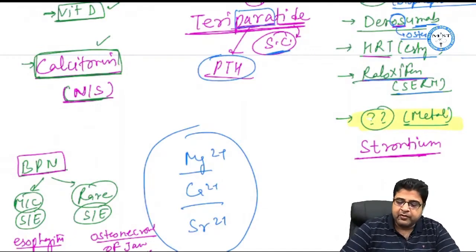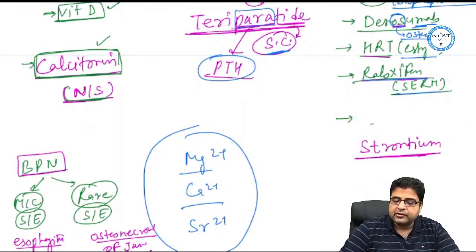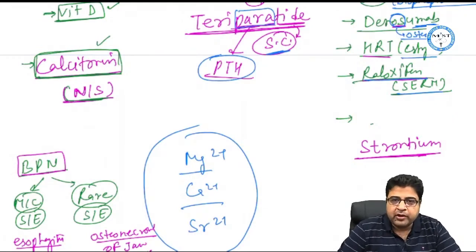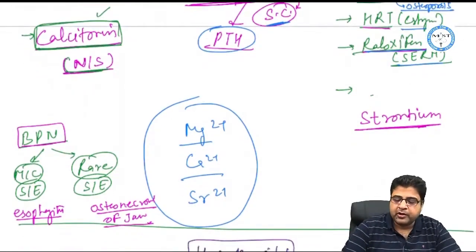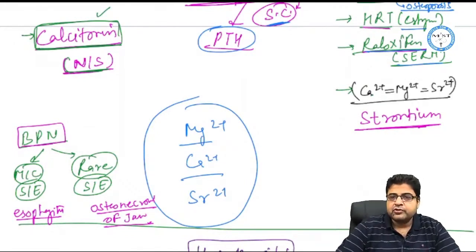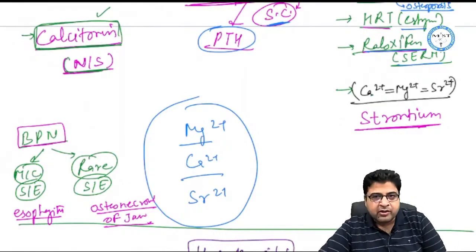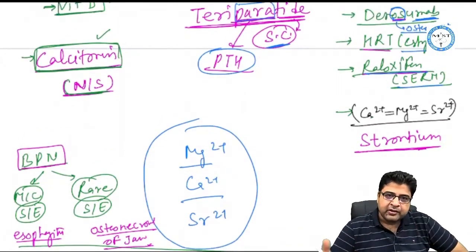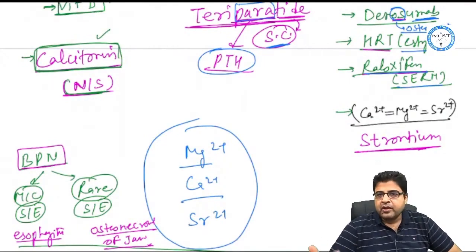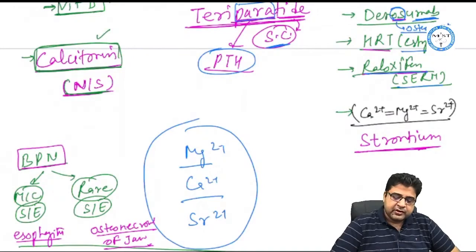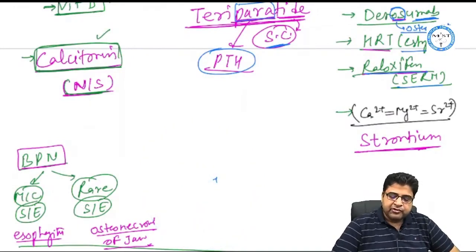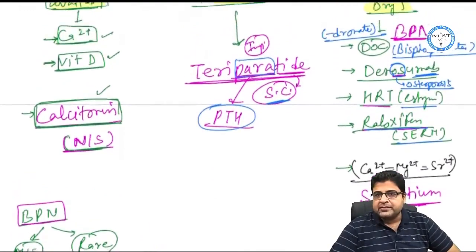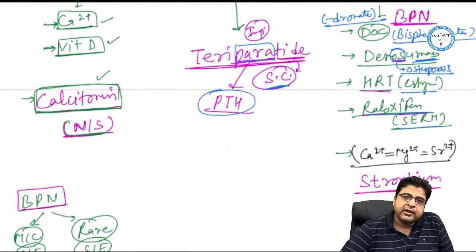Now we have one heavy metal which we use as a drug, that is strontium. I hope you know the periodic table from your school days. Calcium, magnesium and strontium all come in the same line, so the body cannot differentiate them. So if you give strontium, it takes entry in the bones and can inhibit the activity of osteoclast.